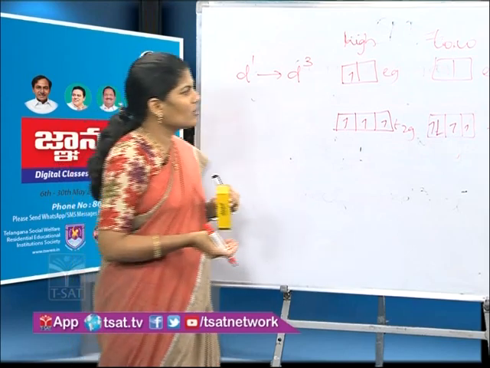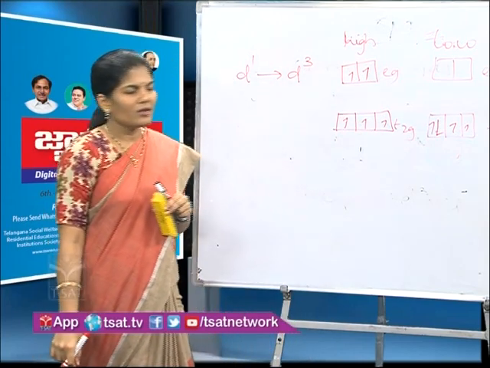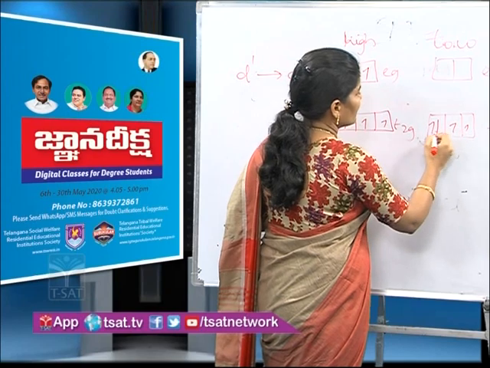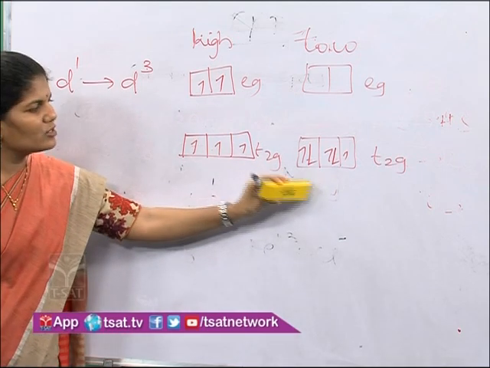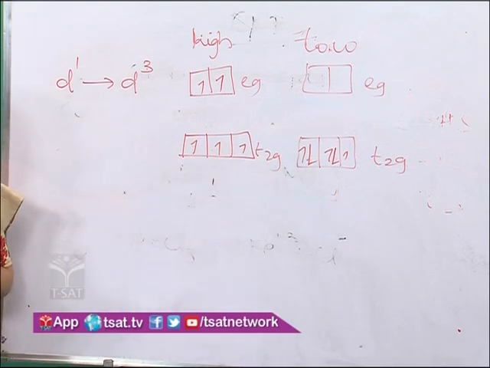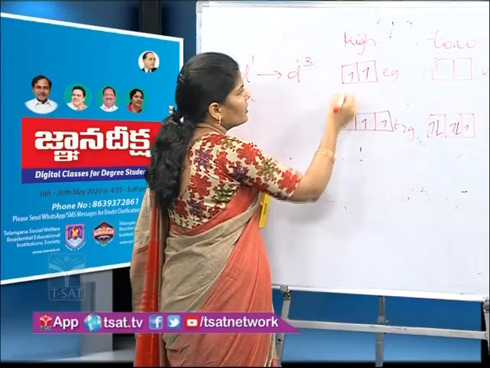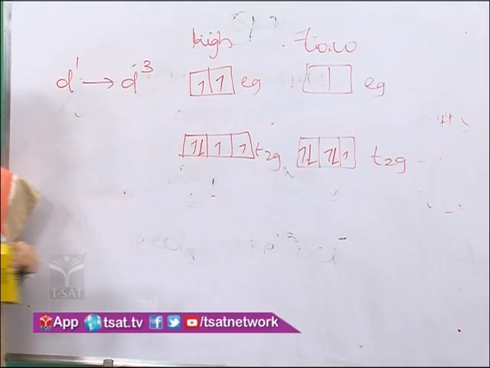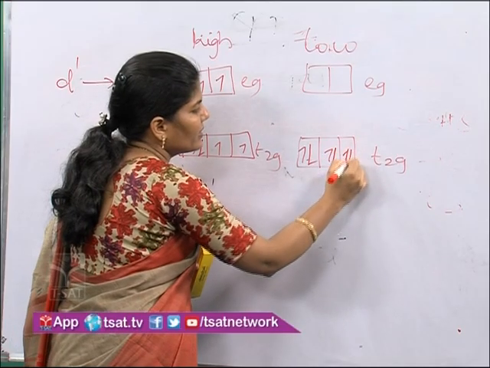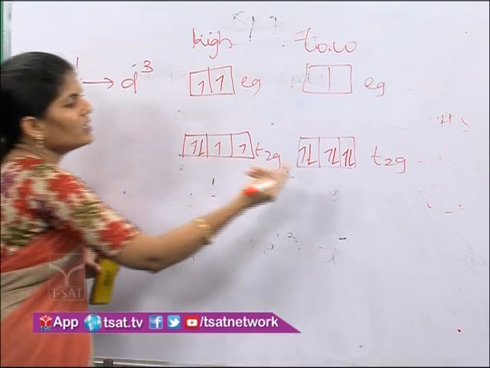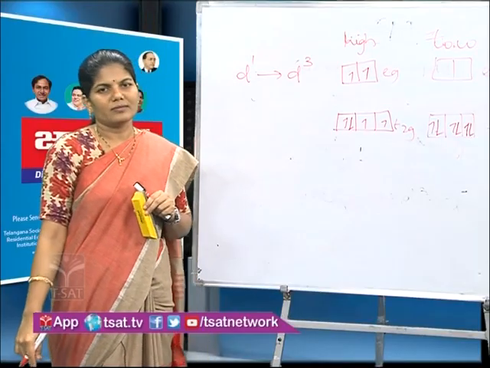Then see the D6 configuration. In D5, the 5th electron in high spin goes to the EG set, and in low spin the 5th electron will be arranged in the T2G set. Now D6: here the 6th electron in the high spin complex is arranged in the T2G orbital, whereas in low spin it is paired in the T2G set only. That means the T2G set is now completely paired up in low spin complexes.